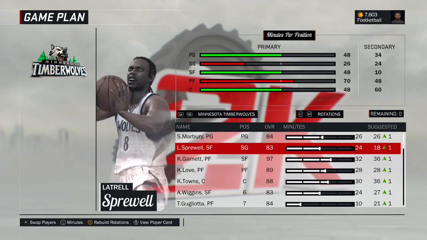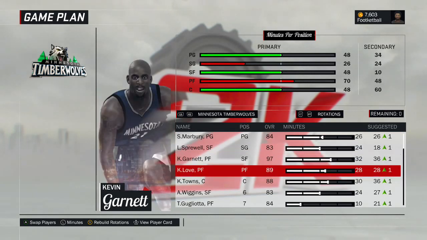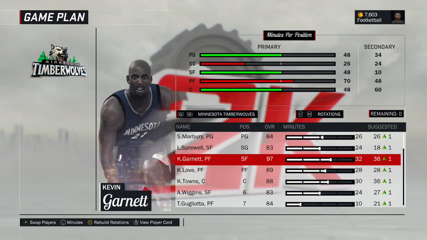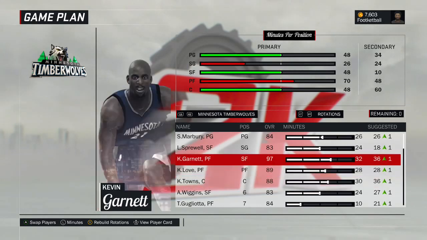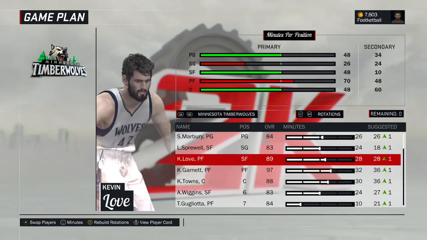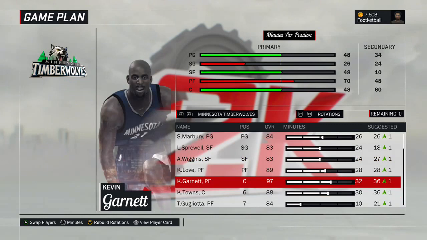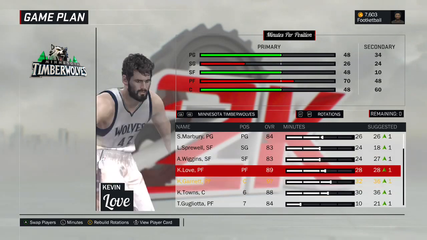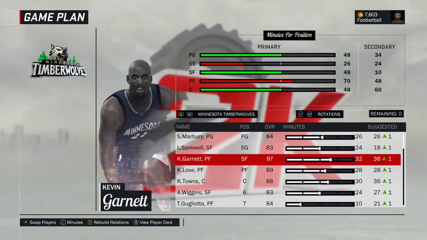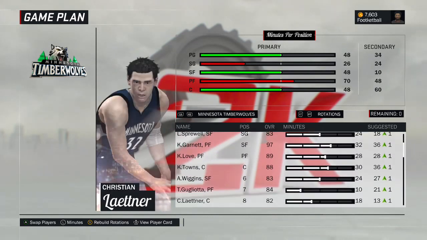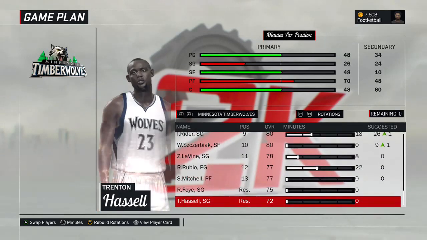But here's the starting lineup. Stephon Marbury, Latrell Sprewell, Kevin Garnett at the 3. He used to play that for the Timberwolves, but you could easily play him at 4 or 5 in this lineup. Kevin Love at the 4, Karl-Anthony Towns at the 5. So, yeah, I could see someone maybe doing this or here. And then starting Wiggins, that could make sense too, but I want a cat in there. So the versatility of Kevin Garnett is very useful with this team. So, Andrew Wiggins, Tom Gugliotta, Christian Laettner, Isaiah Rider, Wally Szczerbiak, Zach LaVine, Ricky Rubio, Sam Mitchell, Randy Foye, and Trenton Hassell on the bench.